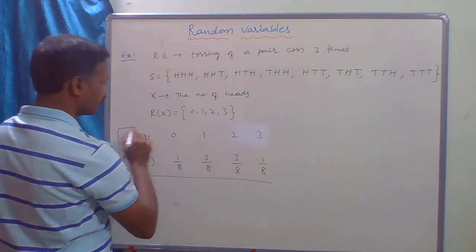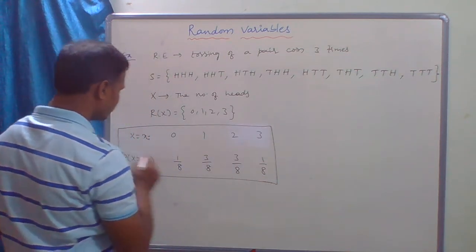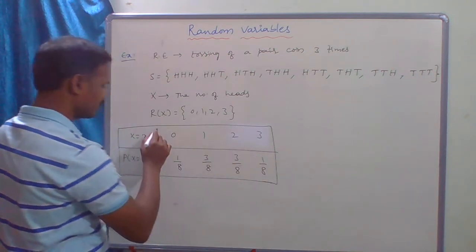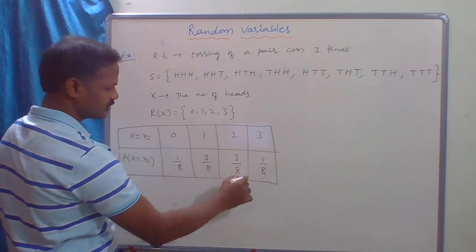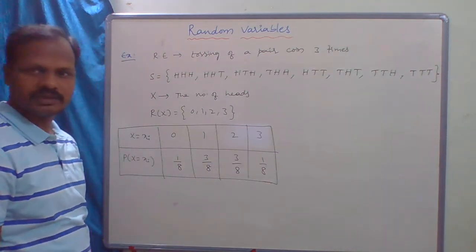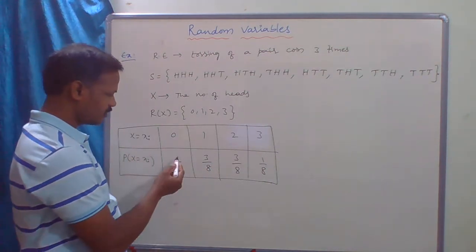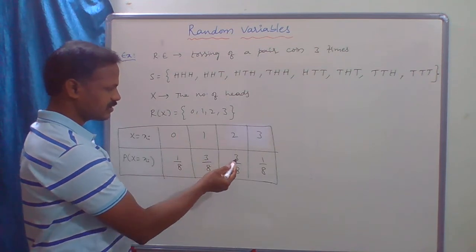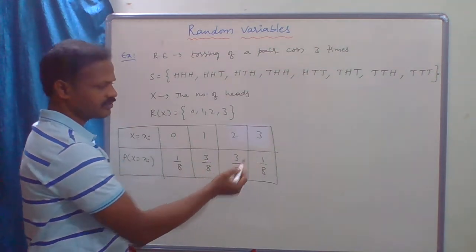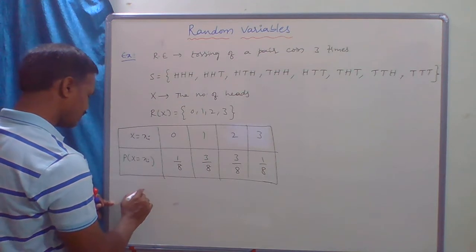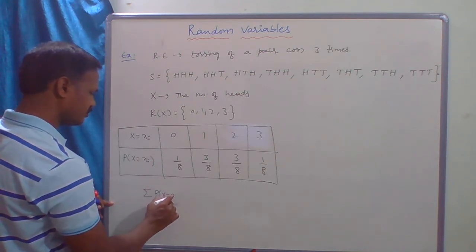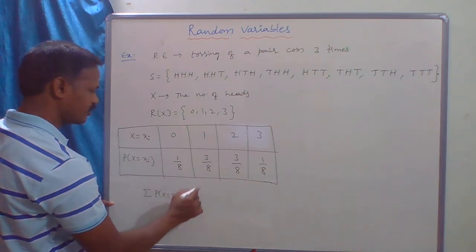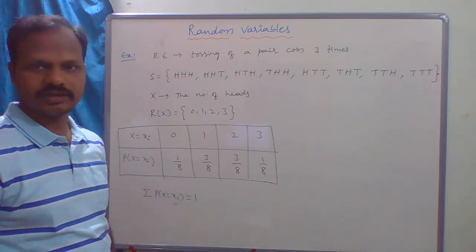So to check whether the probabilities written by us are correct or not, how can we check? The sum of the probabilities must be 1. Check it: 1 plus 3 is 4, 4 plus 3 is 7, 7 plus 1 is 8. 8 by 8, which is 1. So clearly the sum of probabilities is equal to 1. So what we wrote is correct, right?